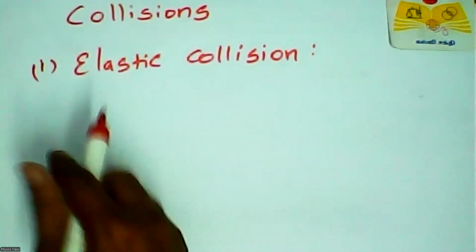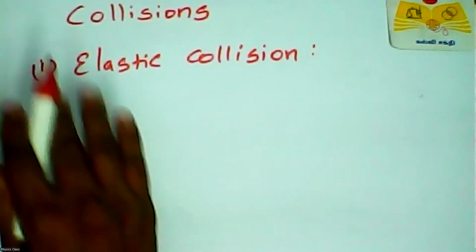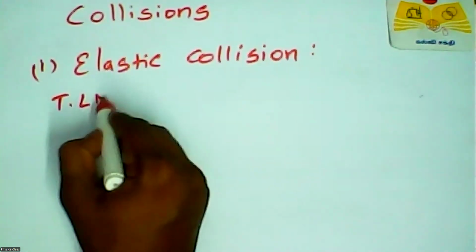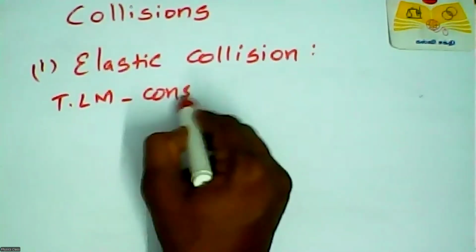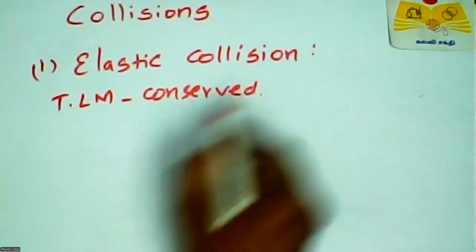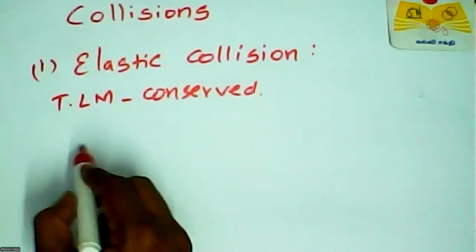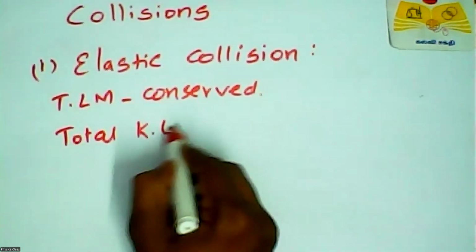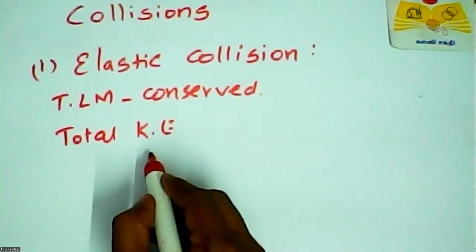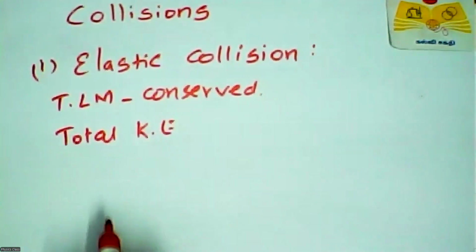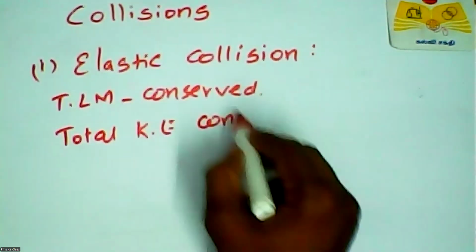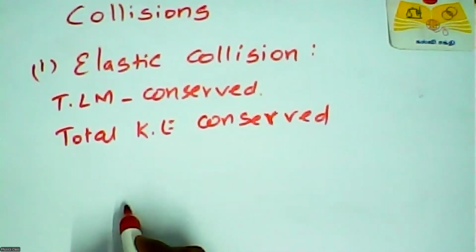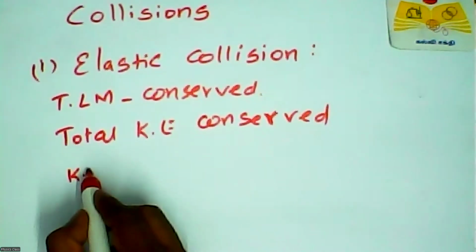In a collision, we already said that total linear momentum is conserved. Here, in an elastic collision, the total kinetic energy of the bodies is also conserved.